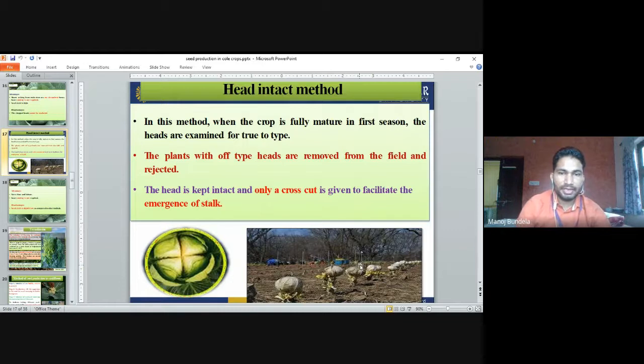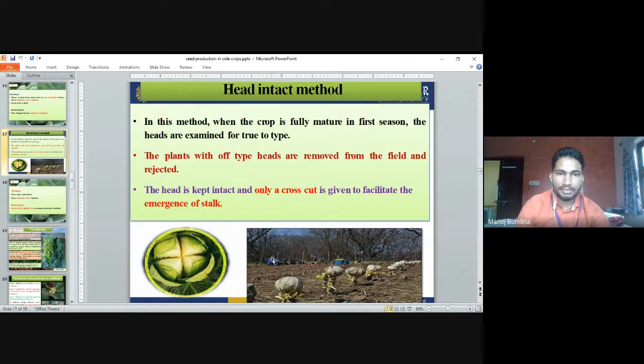Third one is the head intact method. In this method, when the crop is fully mature in the first season, the heads are examined for off-types. When the crop is fully mature, at that time we have to check the heads. The plants with off-type heads are removed from the field and rejected.